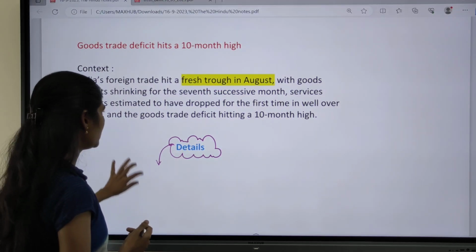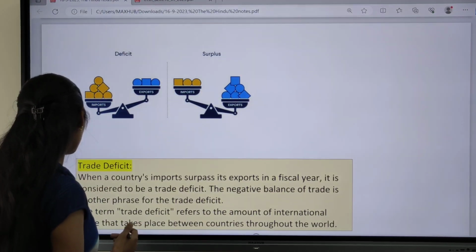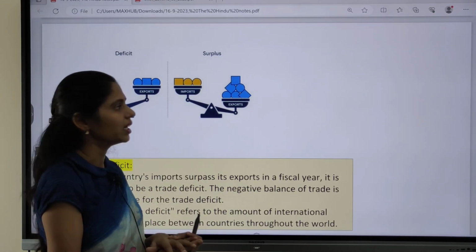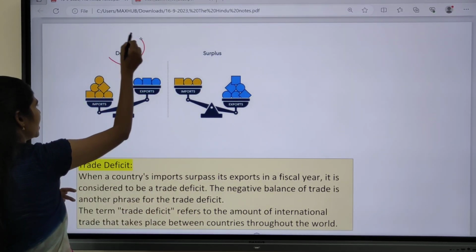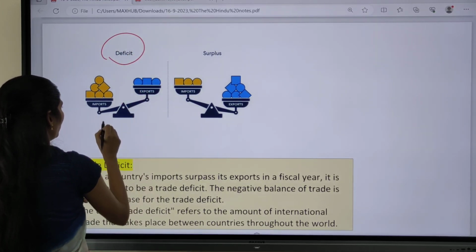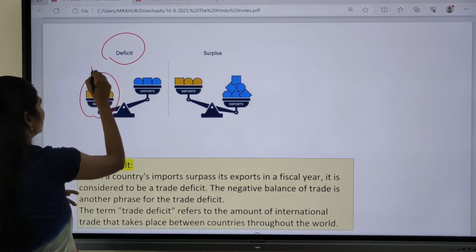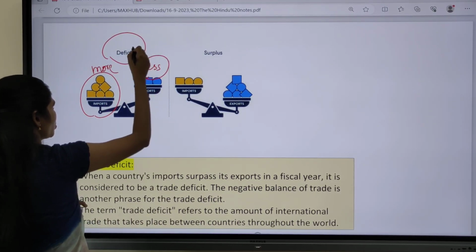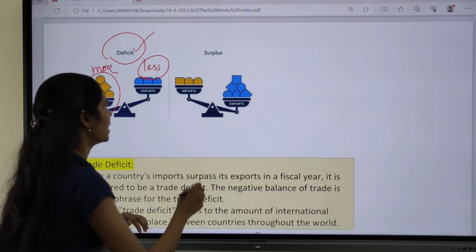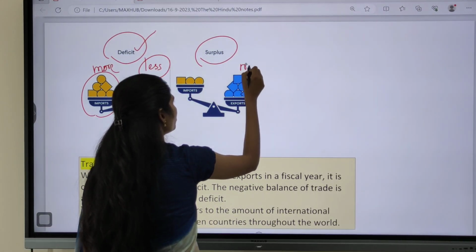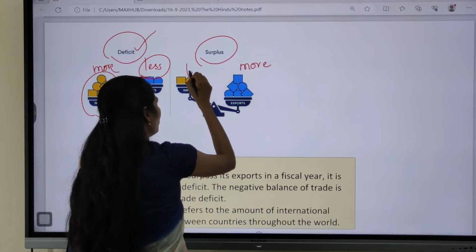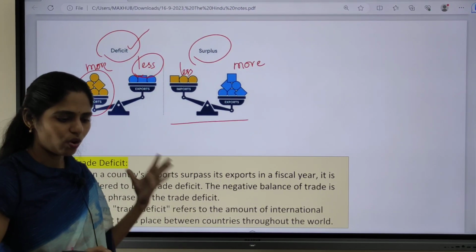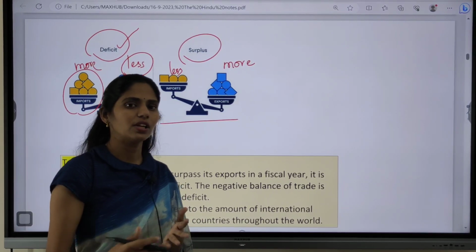If you see some more details, this image pictographically depicts what exactly this trade deficit is. Deficit means imports are more and exports are less. This condition is called deficit. And surplus means exports are more and imports are less. So this image represents what a trade surplus is and what a trade deficit is.